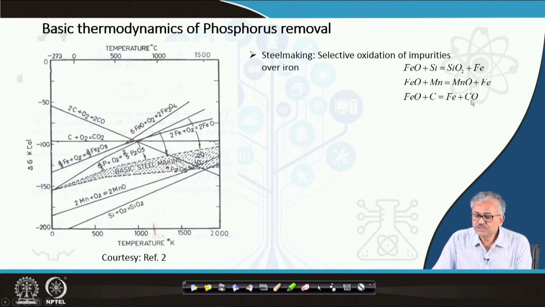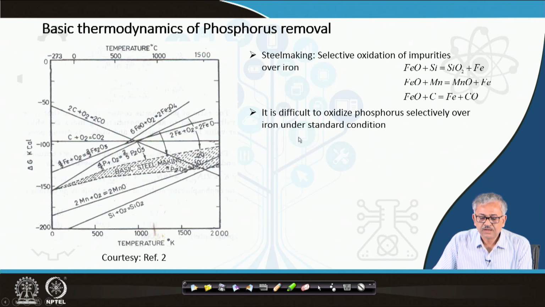Out of these, CO is a gaseous product, so CO will go away from the system. So this reaction will always move in the forward direction. The only thing is that SiO2 and MnO, we have to retain these oxides in the slag, then only this reaction will move in the forward direction. But CO we don't have to retain. It will go away from the system. Anyway, all these three oxides are much more stable compared to FeO, so this reaction will move in the forward direction.